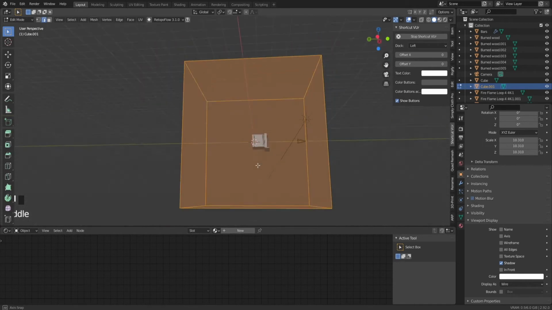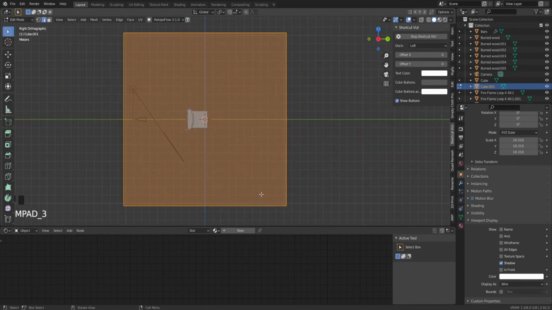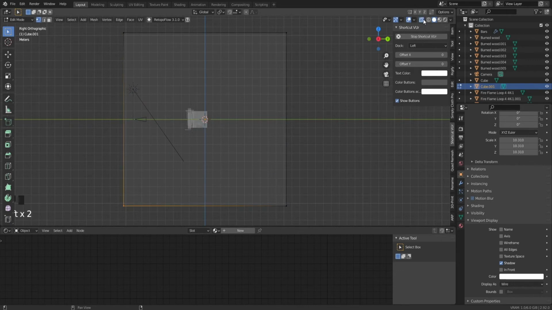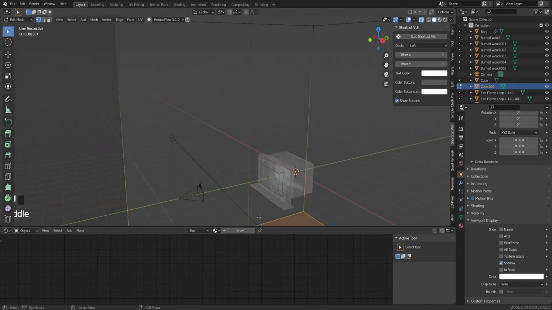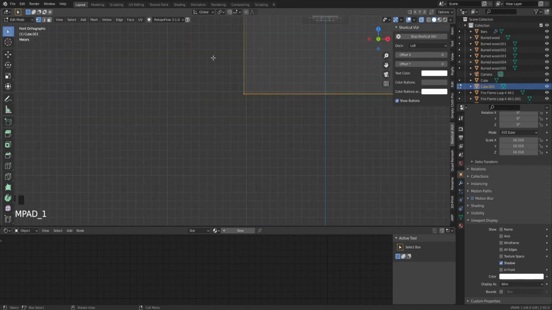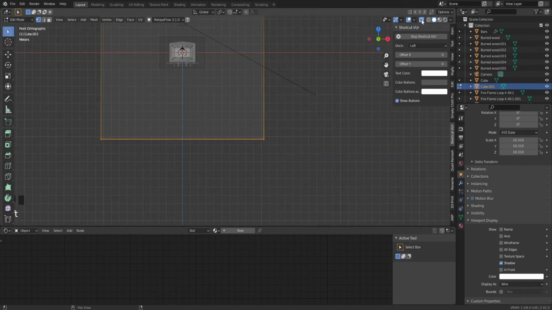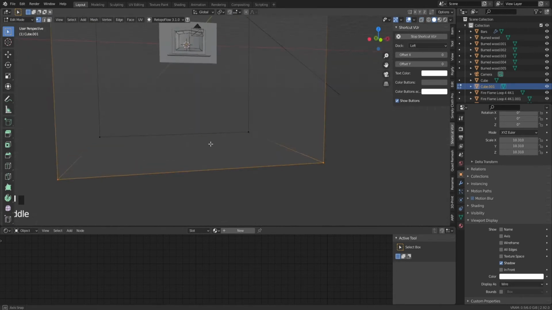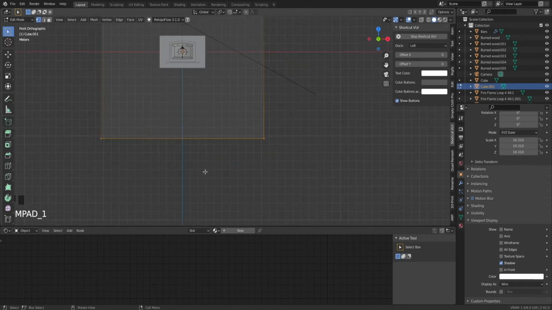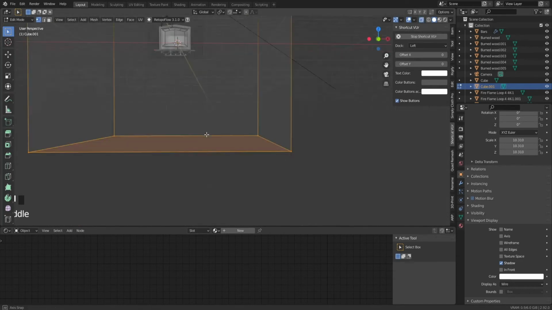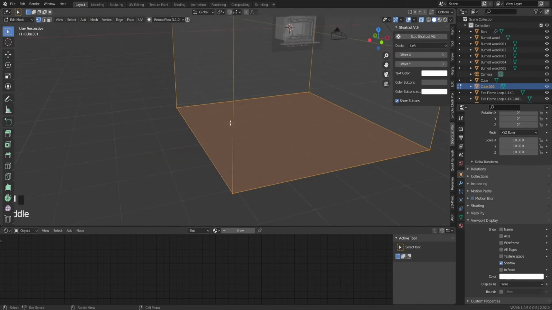If we go to edit mode and then go to the side by hitting 3 on your numpad, hitting 1 will select the vertex mode, and if we enable, what is this called again, toggle X-ray, then we can select all the vertices that are aligned to each other this way. So if we don't use the X-ray, then if we select this, we will only select the ones that we can see, and with X-ray we can select everything that's even behind this.